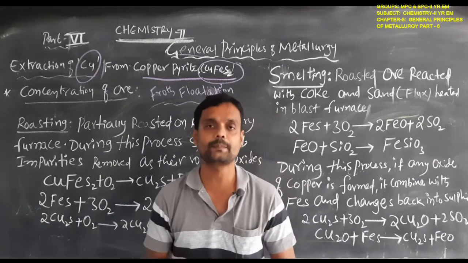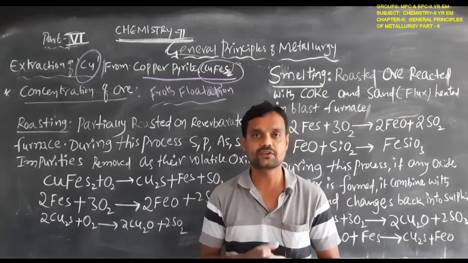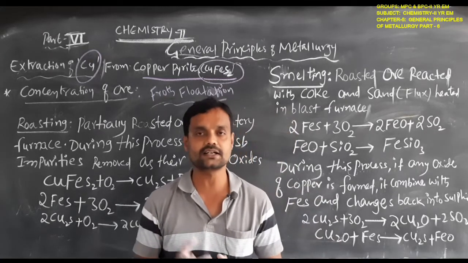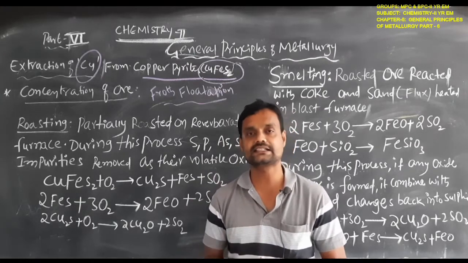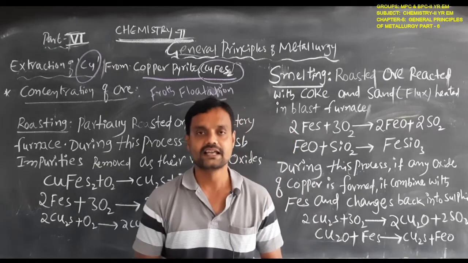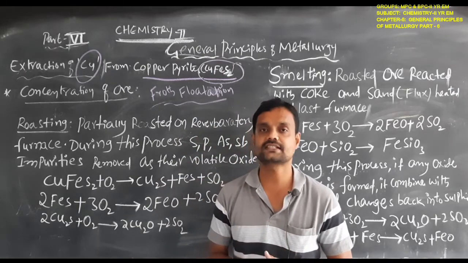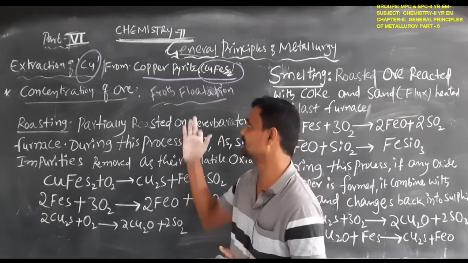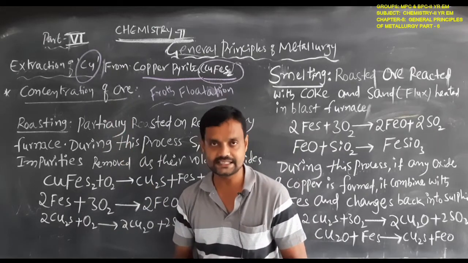Froth flotation process. So we should already know froth flotation. In this process, we use sodium ethyl xanthate as a collector, along with frothing agents and stabilizers. That is the main principle involved in froth flotation, and here the ore concentration will be increased.